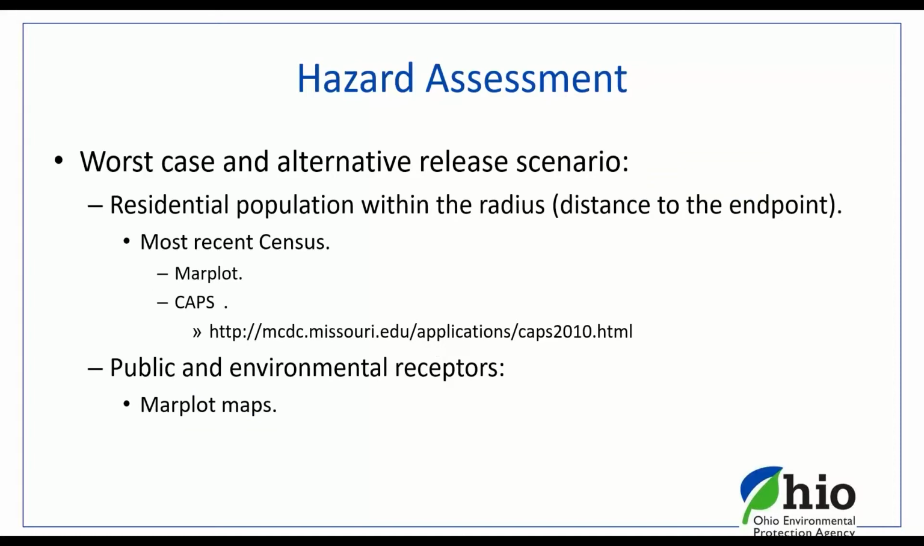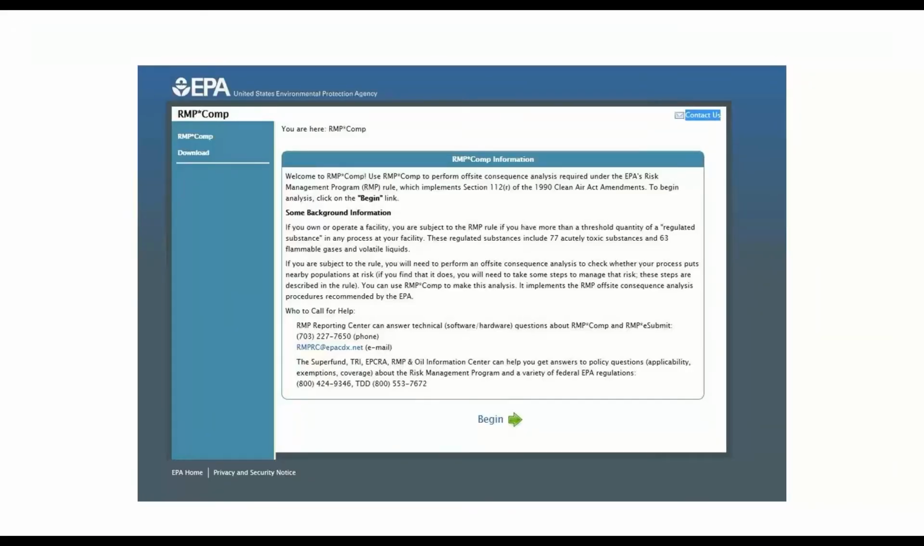Also keep in mind, you as a facility need to know what your residential population is within the radius of that distance to the endpoint. You can get that from your census, MARPLOT, something on that order, but know where those public and environmental receptors are from your facility's property boundaries. So that RMP*Comp program is a very simple, easy tool that US EPA put together.